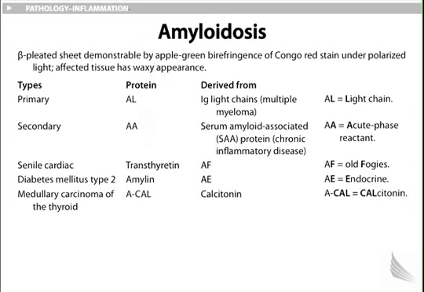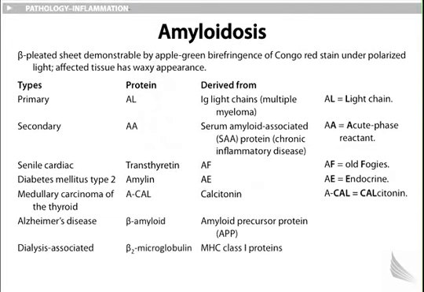Protein associated, ACAL, derived from calcitonin. ACAL equals calcitonin. Alzheimer's disease, beta amyloid, amyloid precursor protein. Dialysis associated, the protein that is associated with this, beta 2 microglobulin, derived from major histocompatibility class 1 proteins.